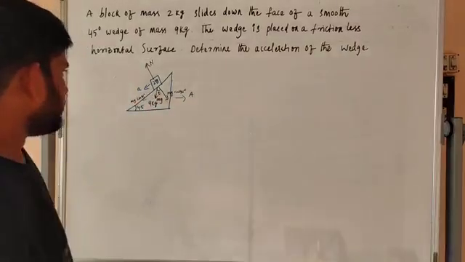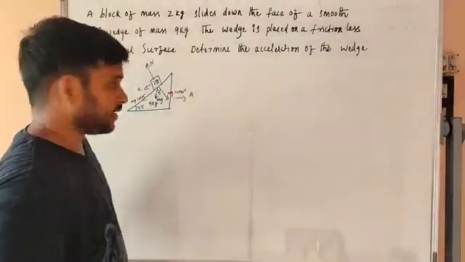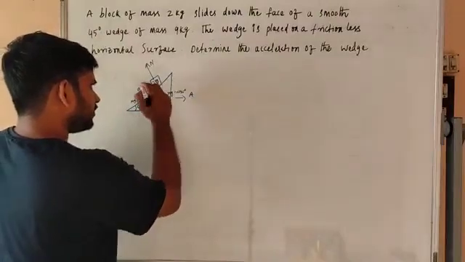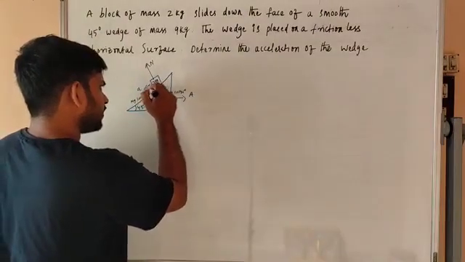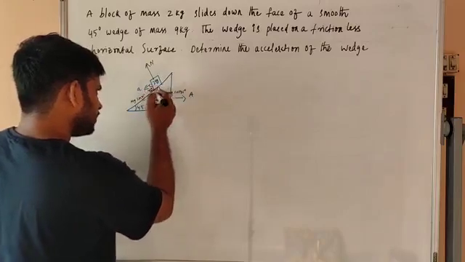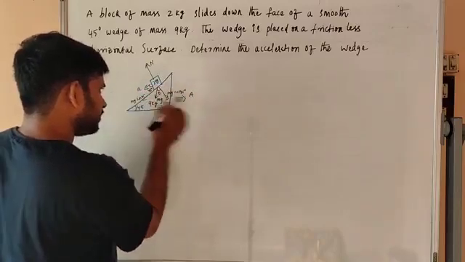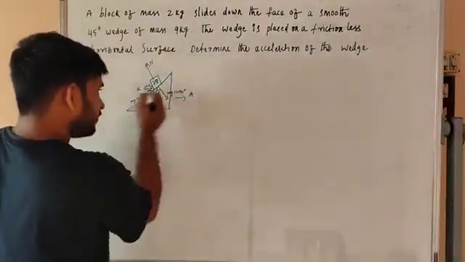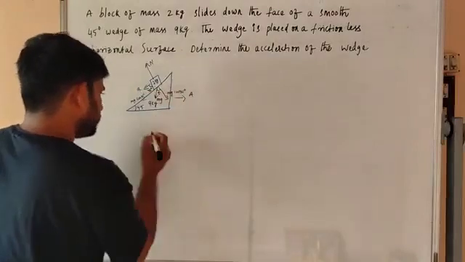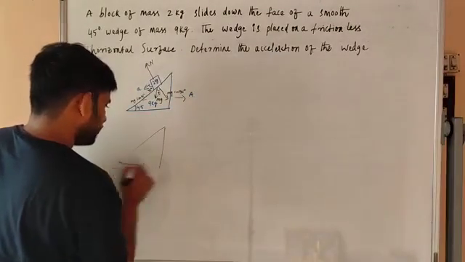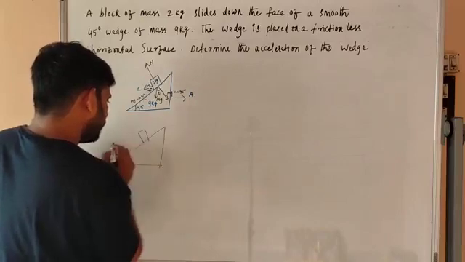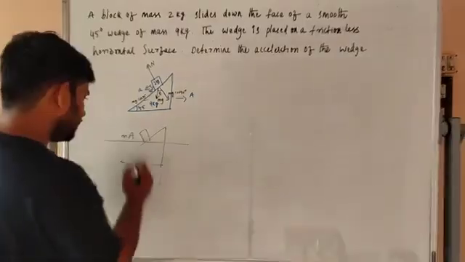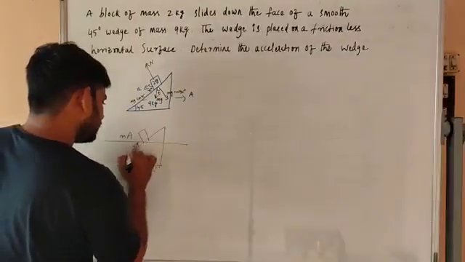Okay. Now coming to the acceleration here. The acceleration should be in this direction. If the angle is 45 here, at the same time the angle is 45 here. So this is ma, and we have to determine the acceleration for the wedge. This direction is N. This angle is 45 degrees.